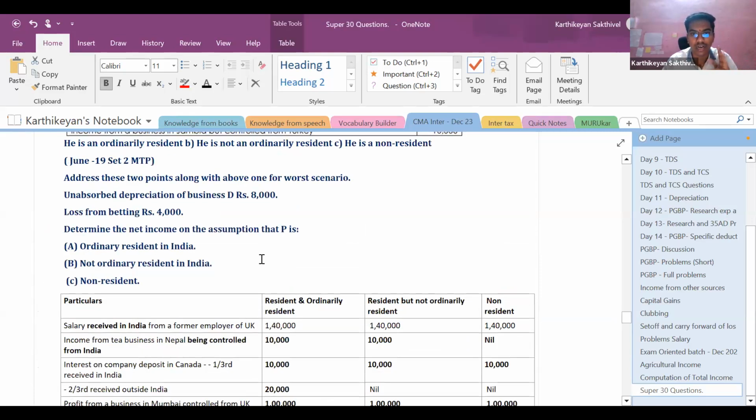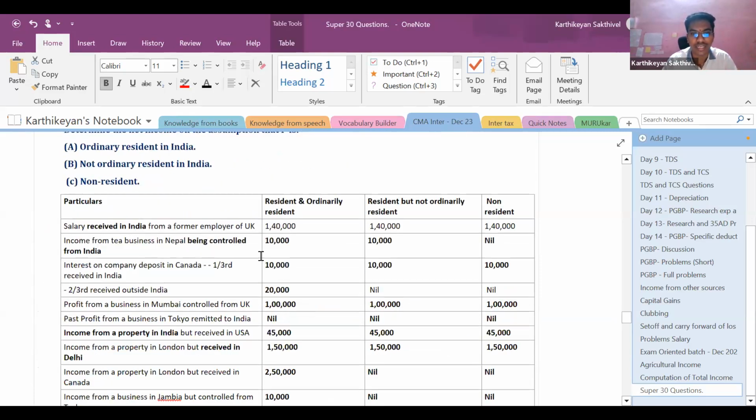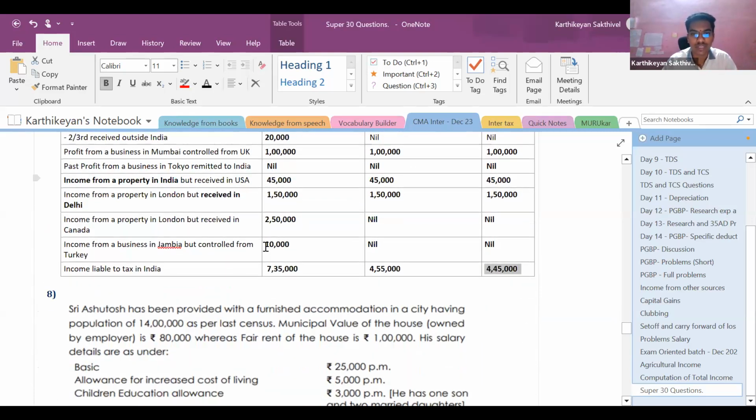Now let us go for the next chapter. With this, we are completing questions on two chapters. One is income from house property, and the other one is residential status. So maybe you can expect one question from all the above 7 questions we have discussed. At least from the concepts, you will be getting one question. Right. Now let us go to the chapter of salaries.